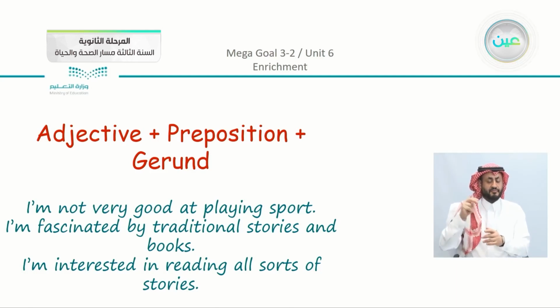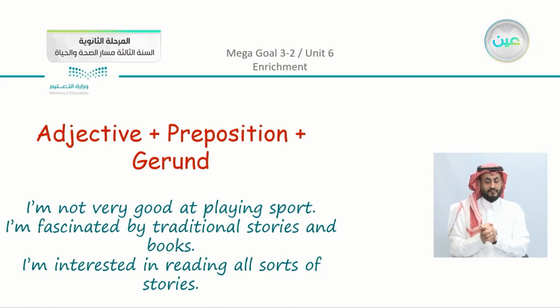Sometimes in these different structures, you can see that I'm not very good at playing sport. We have here good is the adjective, followed by the preposition and followed by the gerund, not good at playing. Also, in the second sentence, we have the same thing. I'm fascinated by traditional stories. And I'm interested in reading all sorts of stories.